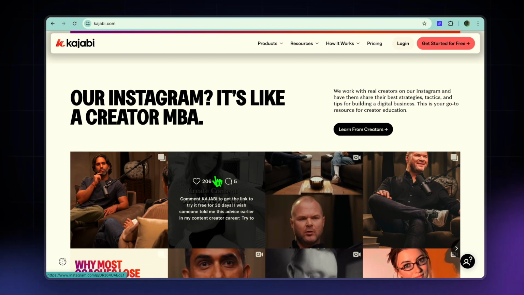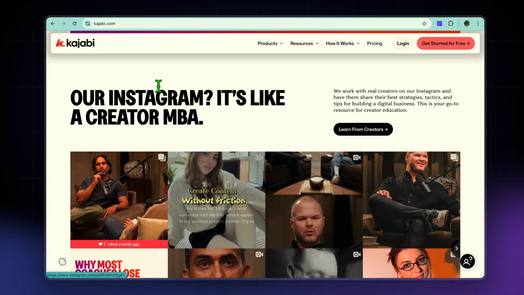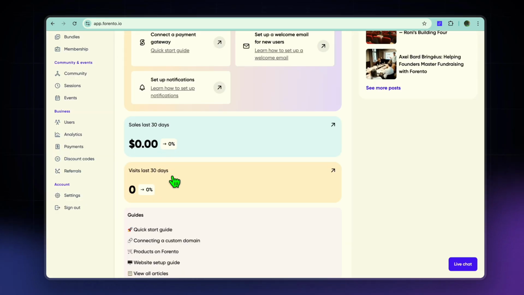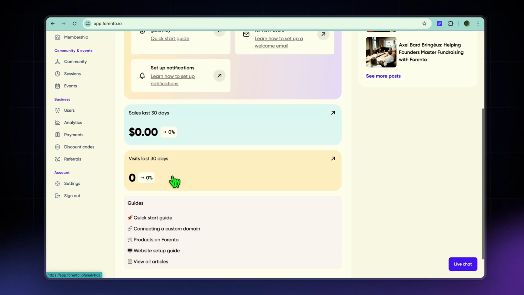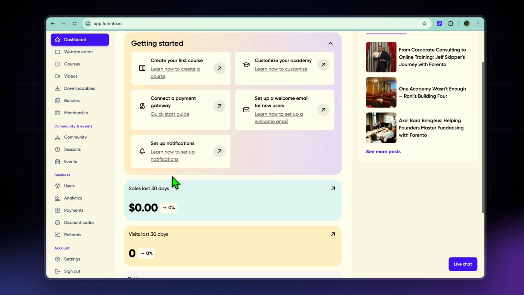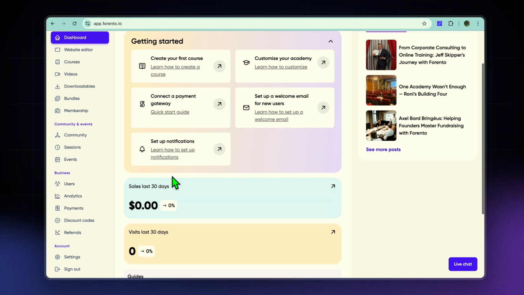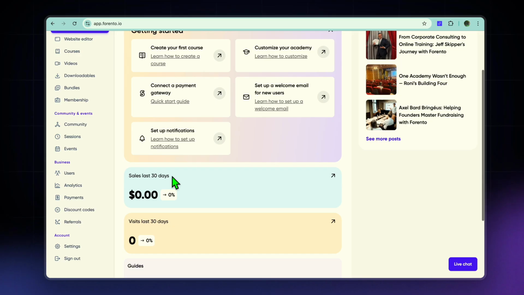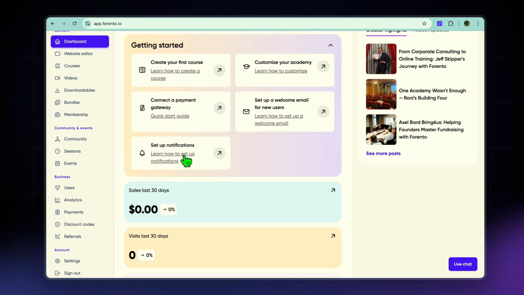And if we were to quickly discuss the learning experience on both platforms, for example, with Forento, it offers a strong emphasis on community interaction. It is great for cohort-based learning, and students feel connected through posts and discussions. And it is also simple and clean, as you can see right here.